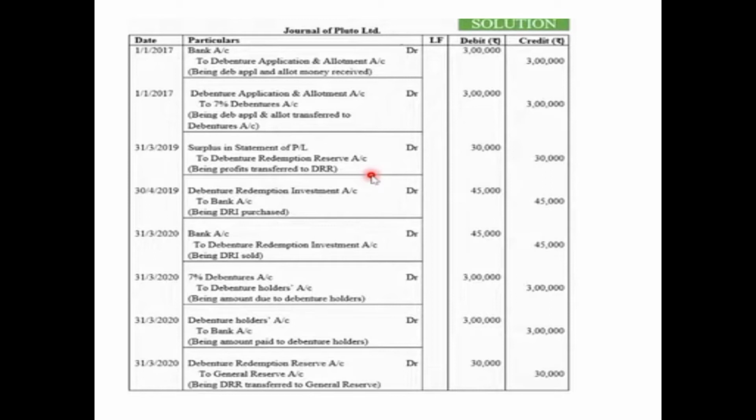No. One more very important entry is left: whatever amount was transferred to DRR, that is debenture redemption reserve, now needs to be transferred to a free reserve, general reserve, because its purpose is solved, the debentures are redeemed, so it needs to be transferred to general reserve so as to utilize it for some other free purposes. So for the transfer of DRR to general reserve, the entry will be debenture redemption reserve account debited 30,000, that is the amount of DRR which was created, to general reserve account 30,000, and the narration so allotted. So I hope these entries are clear to you, children. These are the entries related to this question.